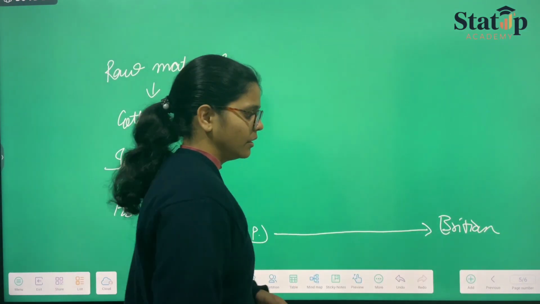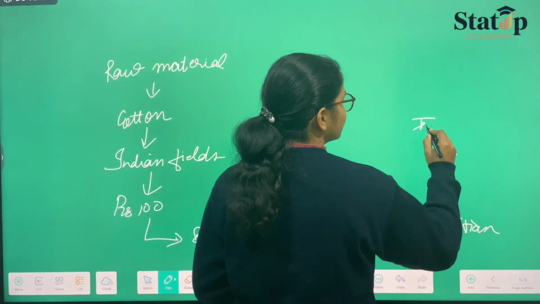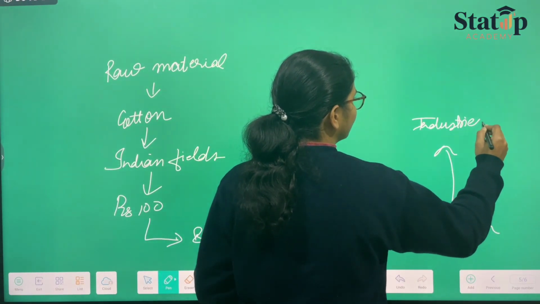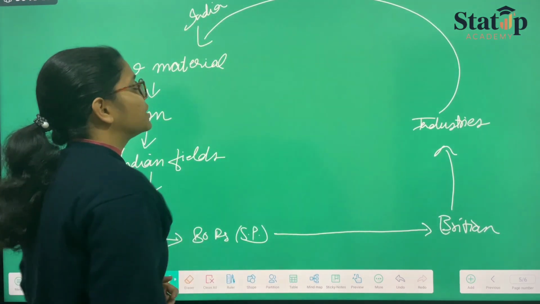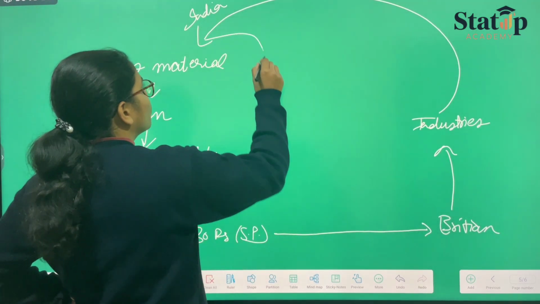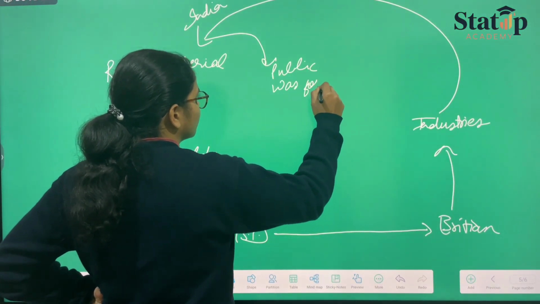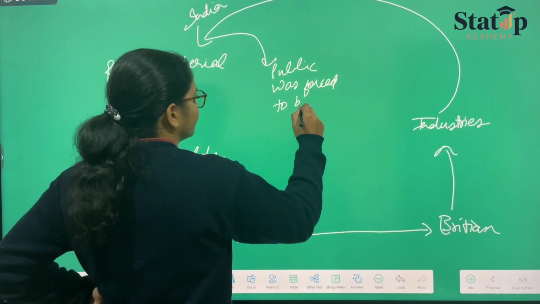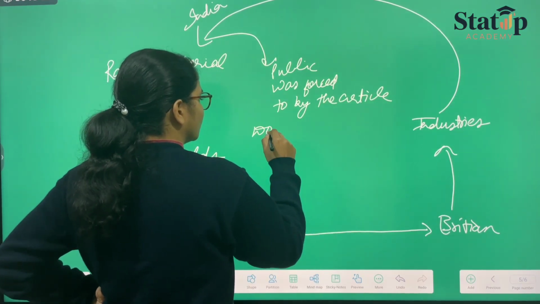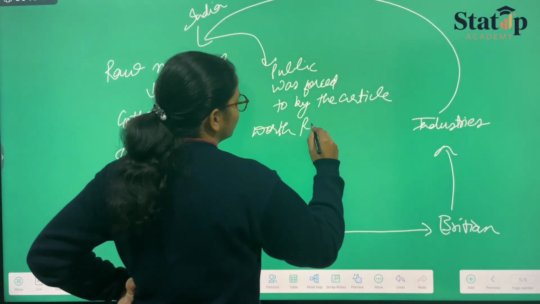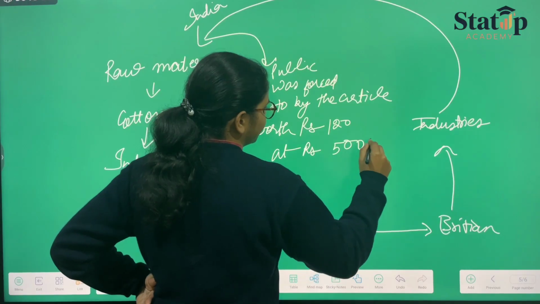When it went to Britain, Britain gave that product to its industries, and that again returned to India. When it returned to India, the Indian public was forced to buy the article worth, say, rupees 120 at rupees 500.